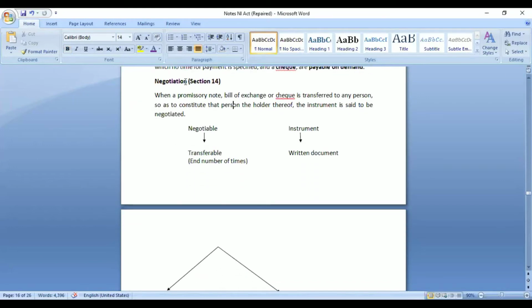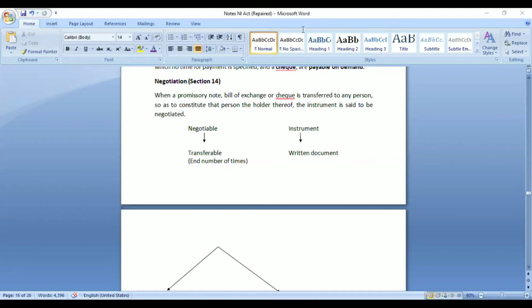So now we know that negotiable instruments are what? They are transferable written documents, right? So negotiable instruments are a certain type of written document that can be transferred from one person to another.